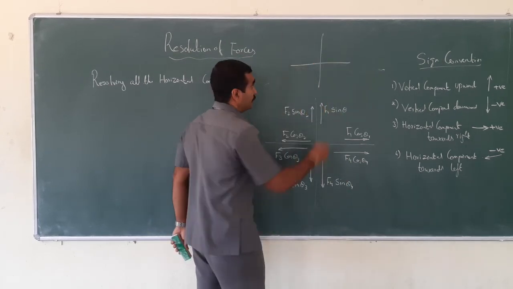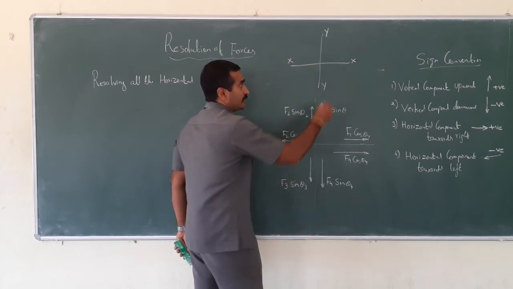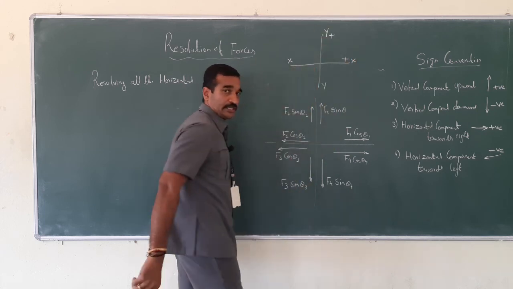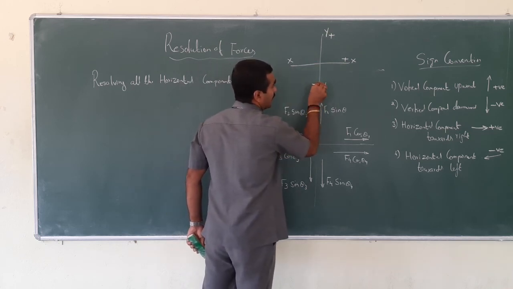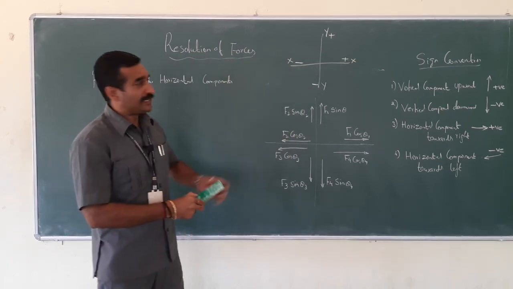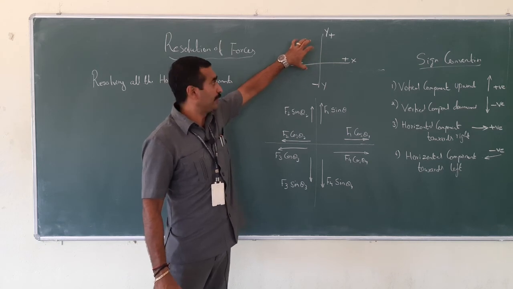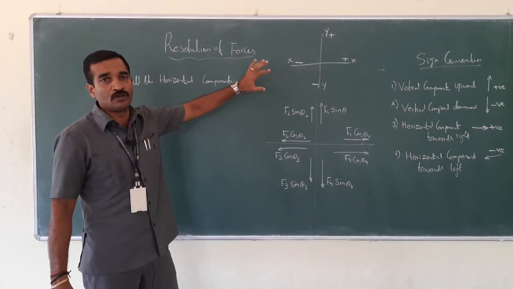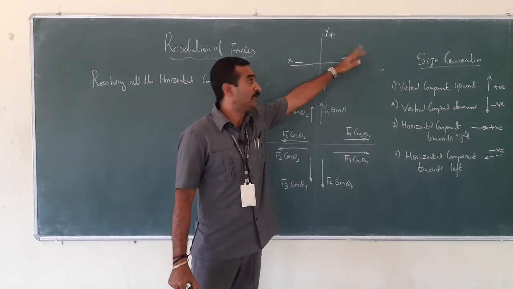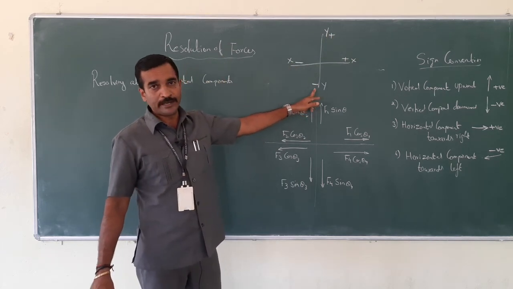So if I put a sketch here, xy direction: this is the x-axis, this is y. This is positive x direction and this is positive x direction. When the force acts here, this is negative y and this side is negative x. Just memorize this, because this is the main area where you will solve problems based on this sign indication. So this is positive x direction, here positive y direction, negative x direction, negative y direction.